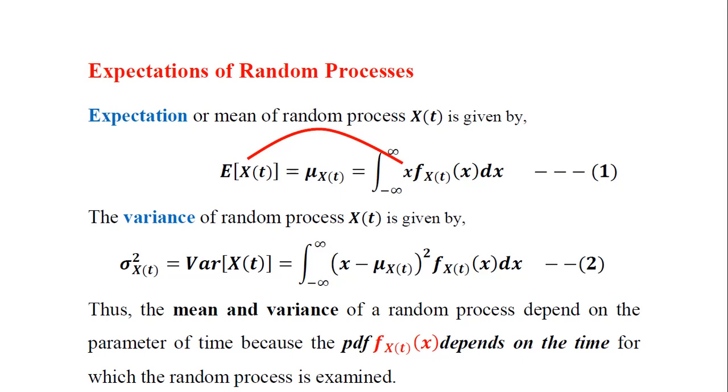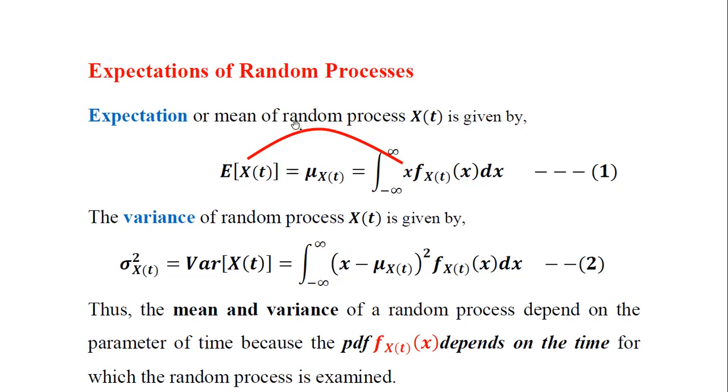The next topic is expectation of random processes. So the expectation or mean value of any random process X(t) is given by the following formula. E[X(t)] = μx(t) is equal to the integration between minus to plus infinity, the product of the observation of the random process, that is capital X, its observation is lowercase x